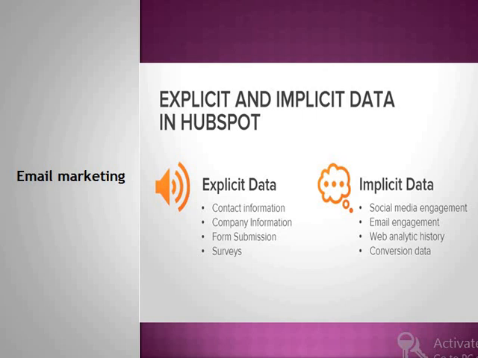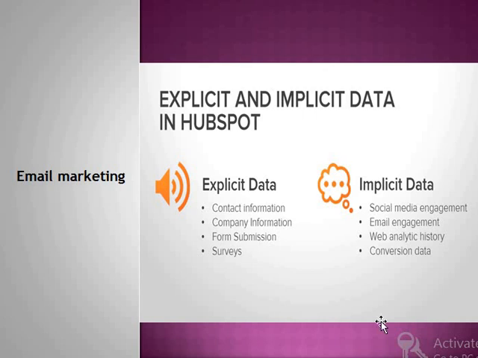We also have to understand explicit and implicit data in HubSpot. The data is categorized into two categories, explicit and implicit. Explicit is the contact information that a user submits on their own. That is, I am filling a form on a website and writing my name, my email ID, my address, my contact number. That is explicit information; I have explicitly submitted it. Contact information, company information, form submissions and surveys are the ways of getting explicit information.